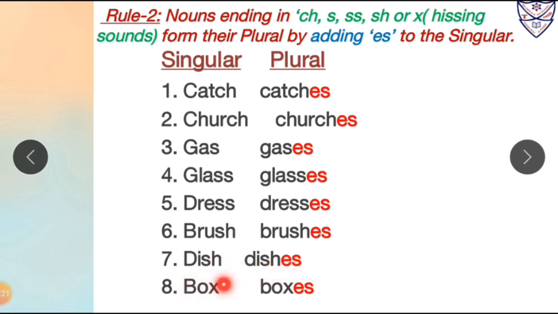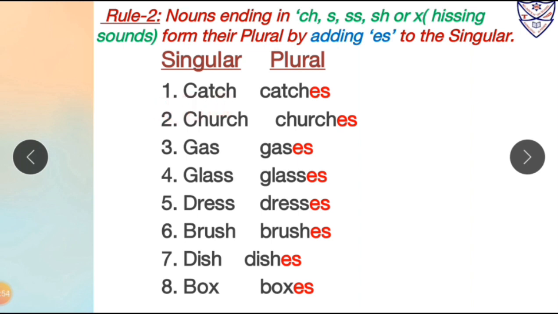Then eighth one, box. Over here box is ending with x. So after x we will add es to form its plural form. So box, which is in singular form, will become boxes in plural form. So over here in singular form, the words which are ending with ch, s, double s, sh or x, all these words, what are we going to do? We are going to add es after them to make their plural form.